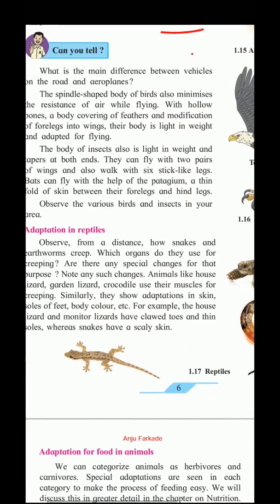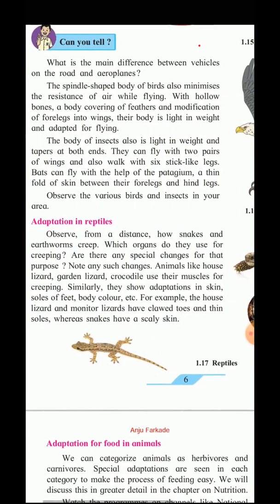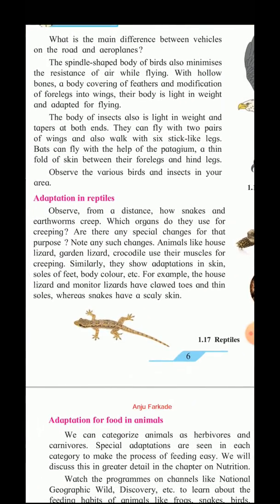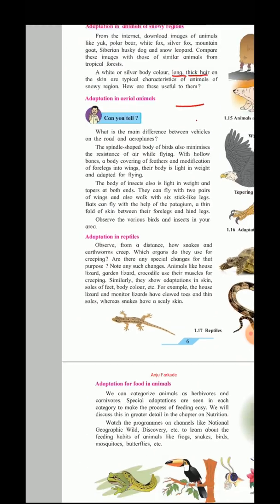The body of insects is also light in weight and tapers at both ends, so they can fly with a pair of wings and also walk with 6 stick-like legs. Bats fly with the help of the patagium. The patagium is a thin fold of skin between their forelegs and hind legs, and with the help of that, it can fly. So the examples of aerial animals are birds, bats and insects. They can fly into the air.